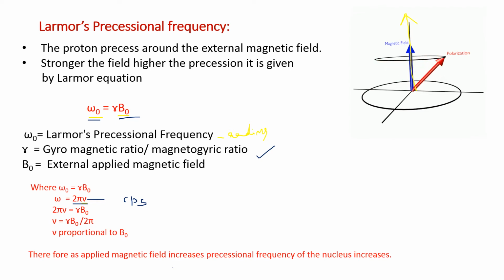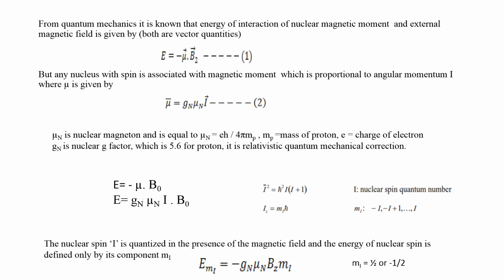From this slide, the summary point is, as the applied magnetic field increases, the precessional frequency of the nucleus also increases. In the previous session, we have discussed one more thing also. As the applied magnetic field increases, the energy difference between two states also increases. That is, delta E also increases if we increase the magnetic field. So these two are the points we can derive from this slide.